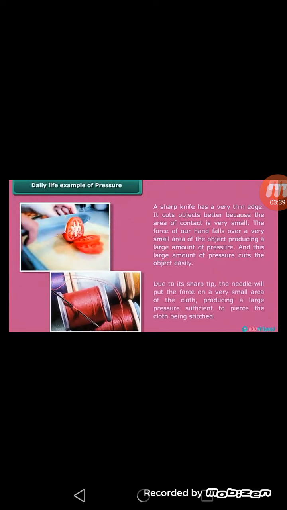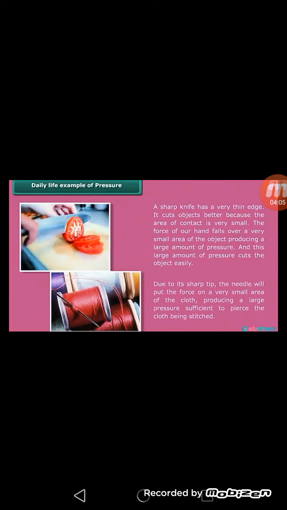There is one example given in your book: why do porters place a piece of cloth on their head while they are carrying luggage? The reason is also the same, because by placing the cloth piece on the head they are increasing the contact surface area, and due to this large surface area, when they put luggage on their head, they will feel very little pressure.